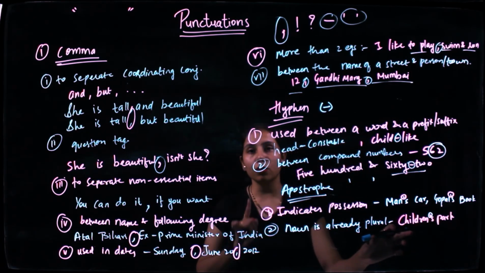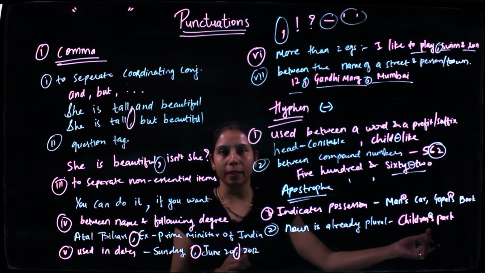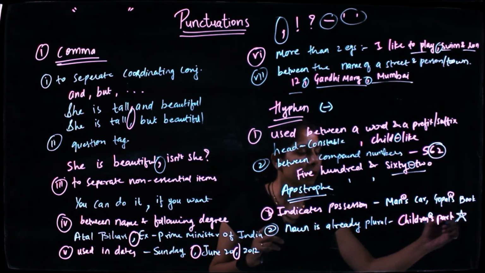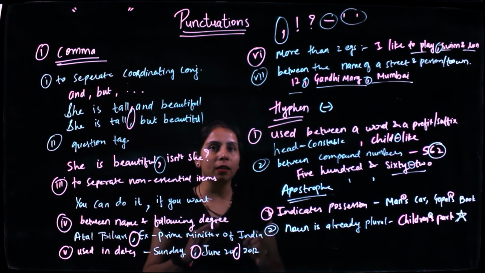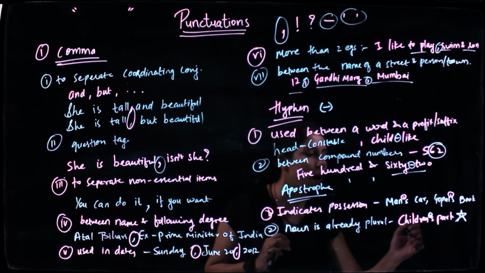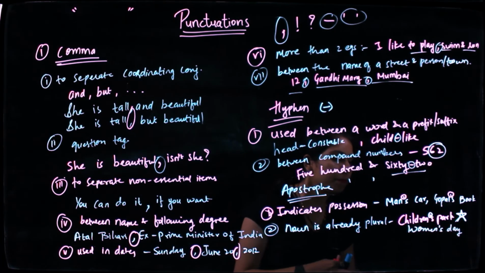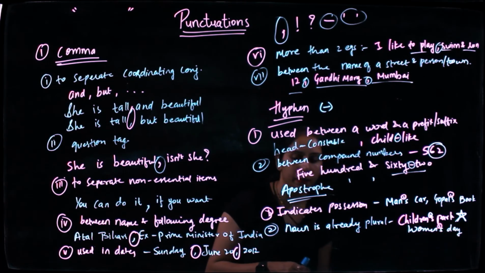So this is the case of apostrophe. You can't put after the S. Many people get confused. So be careful over here. This is the main scenario where generally people get confused. So children's park. Women's day. Women is already in plural. Women's day. So you need to put apostrophe before S over here.